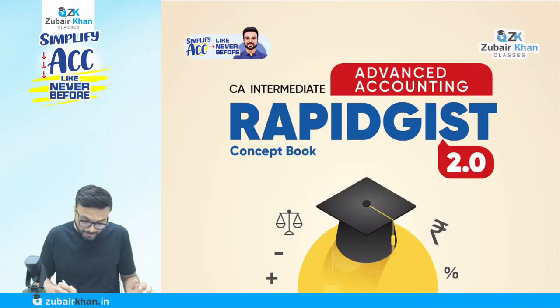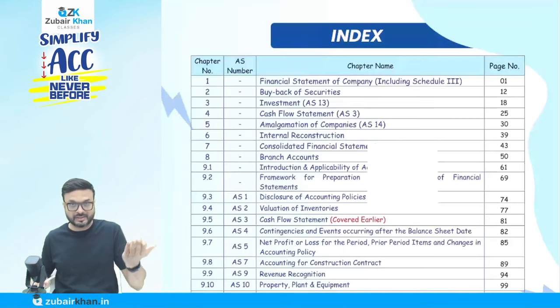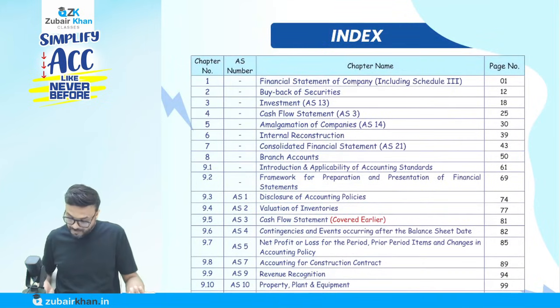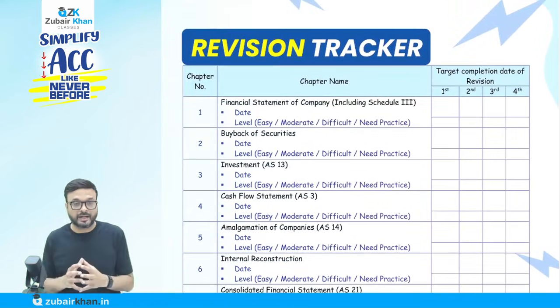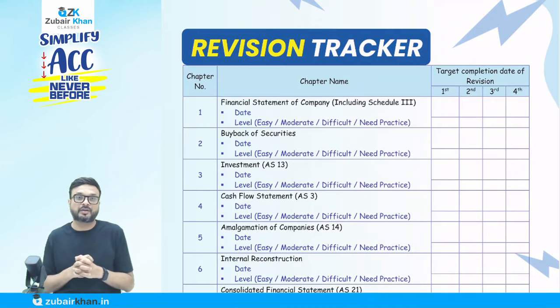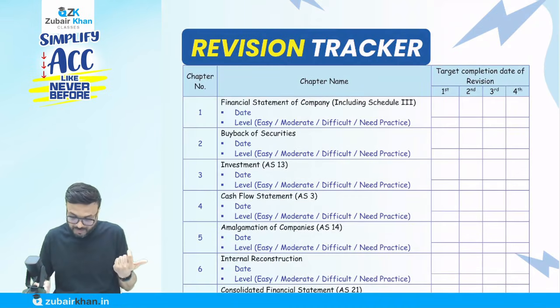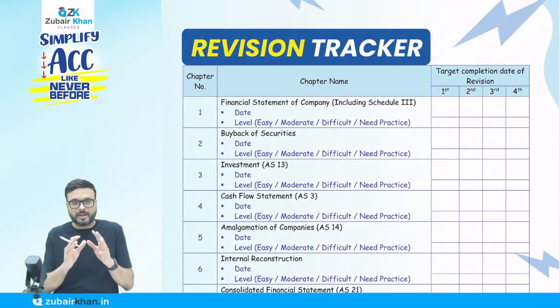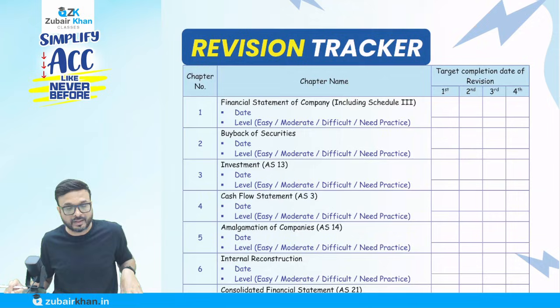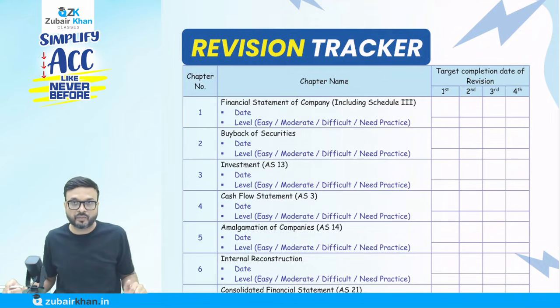Now in this rapid gist book, the basic index is given. Here you have the revision tracker, which is very important. Suppose today we are going to start with the financial statements of a company chapter. I will discuss all the concepts with you, we are going to solve all the questions, and I will give you daily homework.